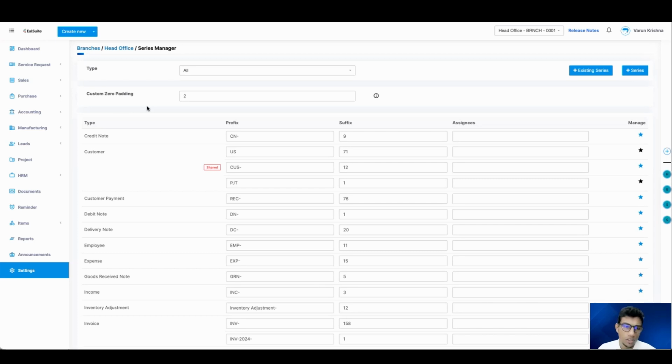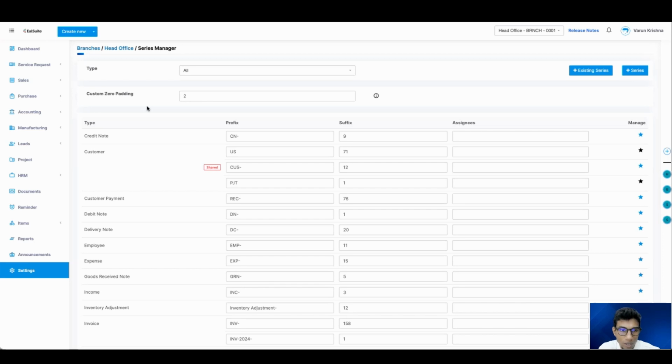So now how is this useful? This is useful for people who are making a large number of invoices and people who are making a small number of invoices. You don't have to go with the default 0 padding, which was 5 for LSU till date, right? If you're making more than 10,000 or 20,000 bills per year, you can keep it as 5, 6, or 7, or you can go along with that.